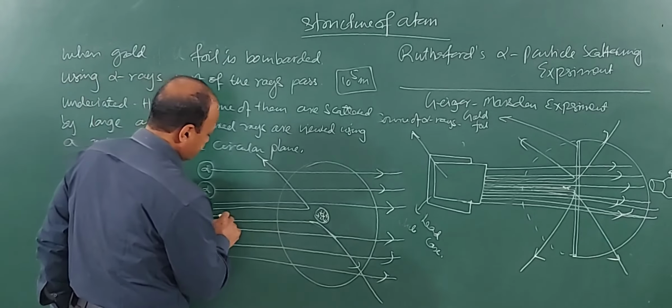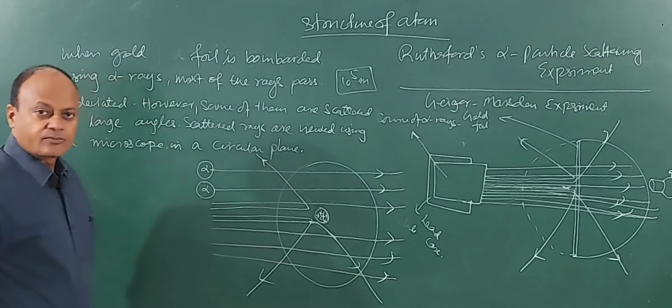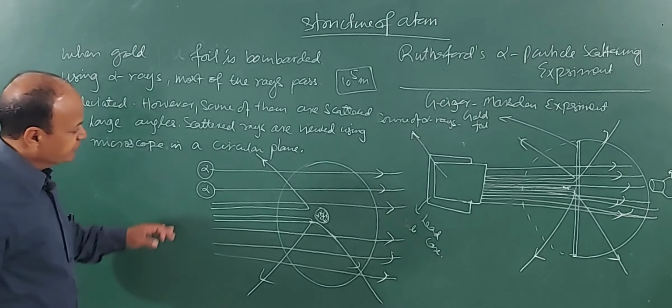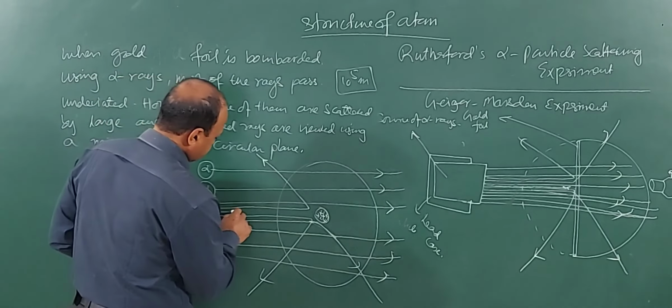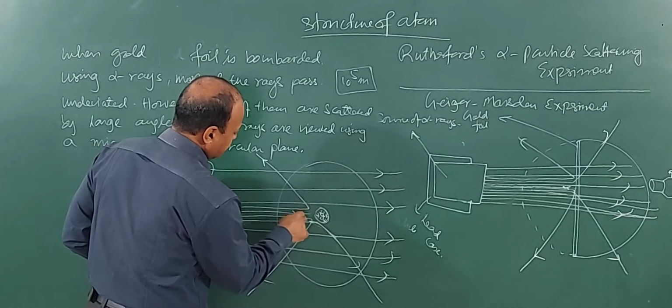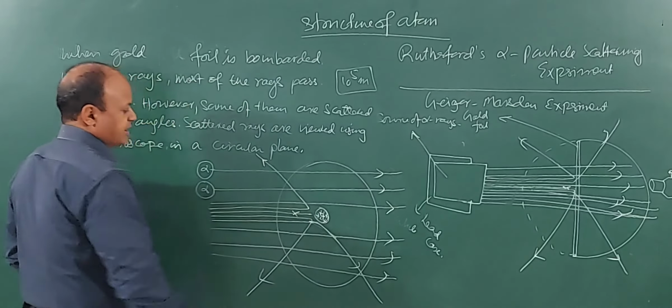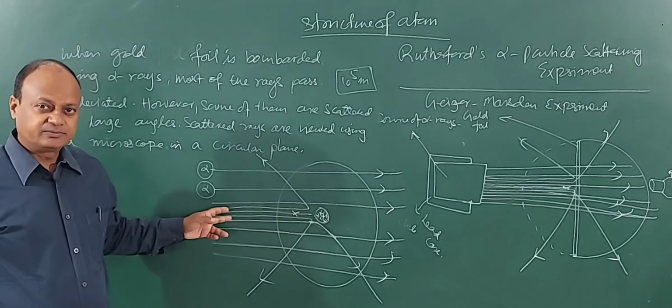Yet another particle which is approaching the nucleus closer will come back like this. And another alpha particle which is directly heading towards the diameter like this will experience maximum repulsion and it will be scattered by 180 degrees.